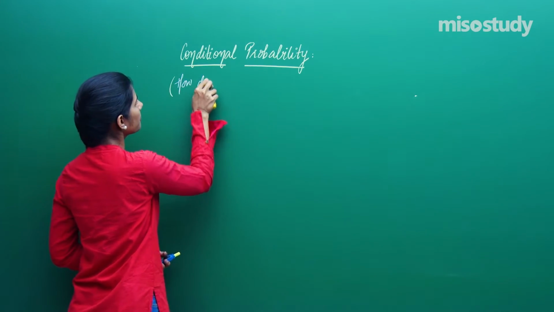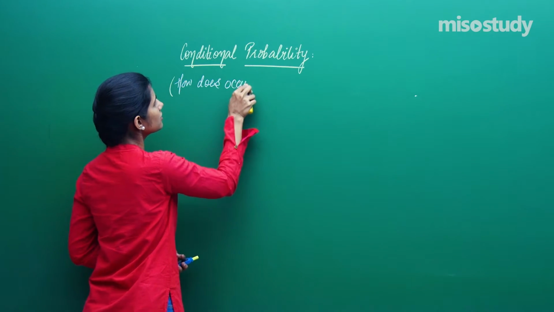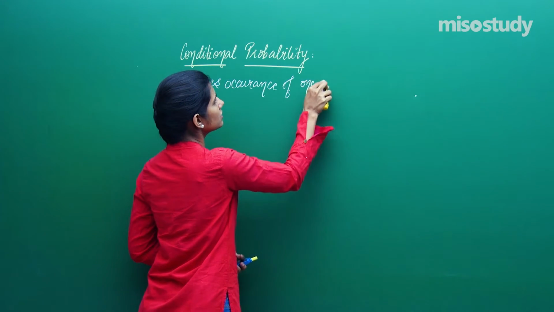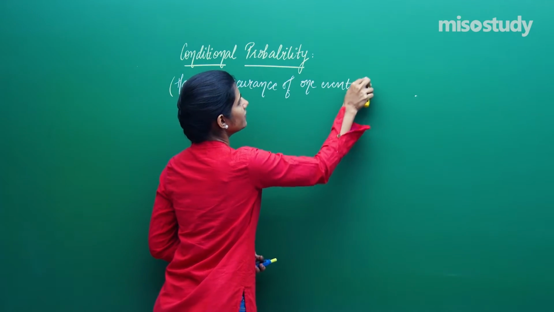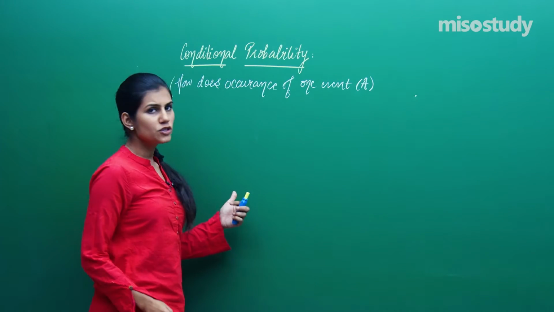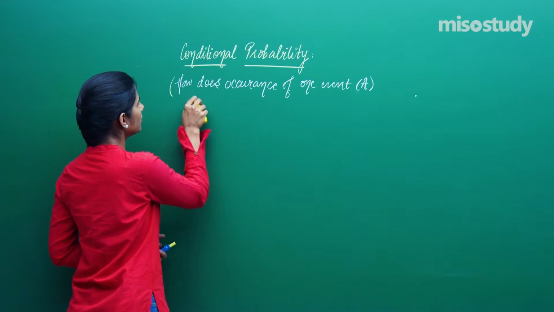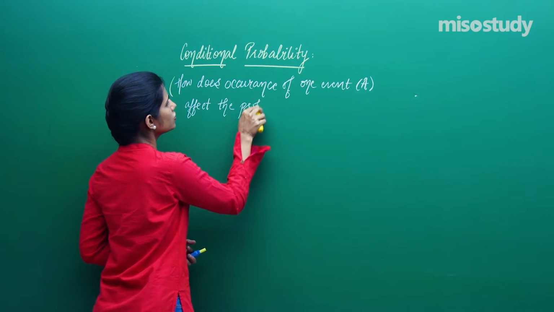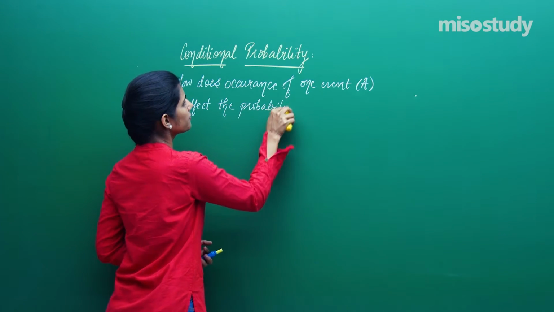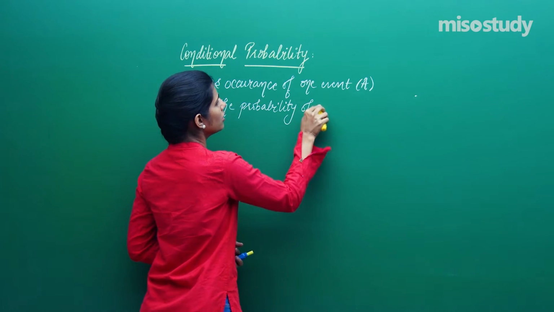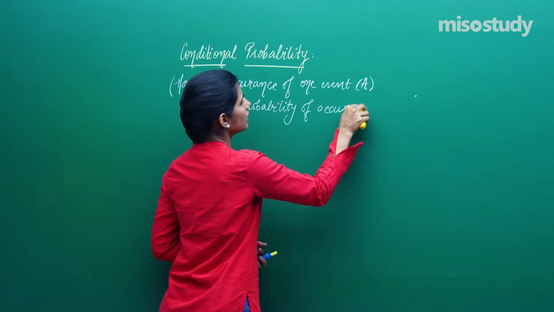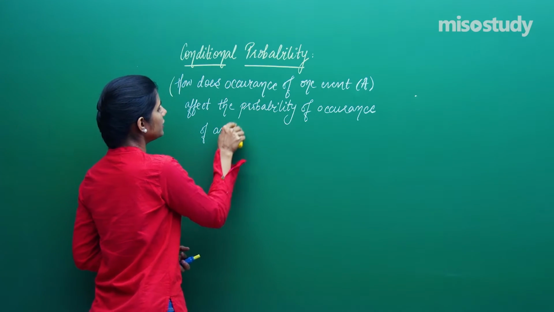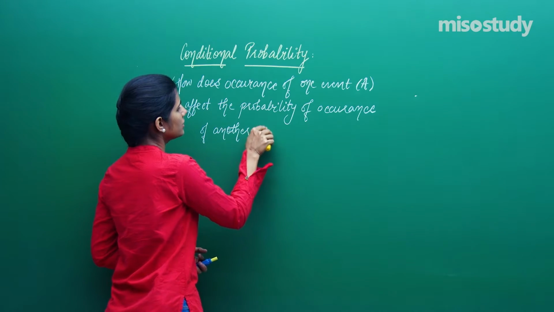So if you have two events, the question which is primarily concerned with conditional probability is: how does occurrence of one event, say event A, affect the probability, that is the chance of occurrence, of another event, say event B?